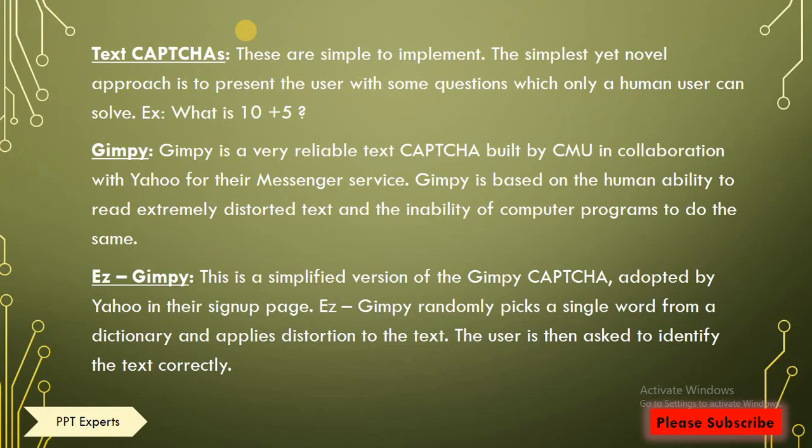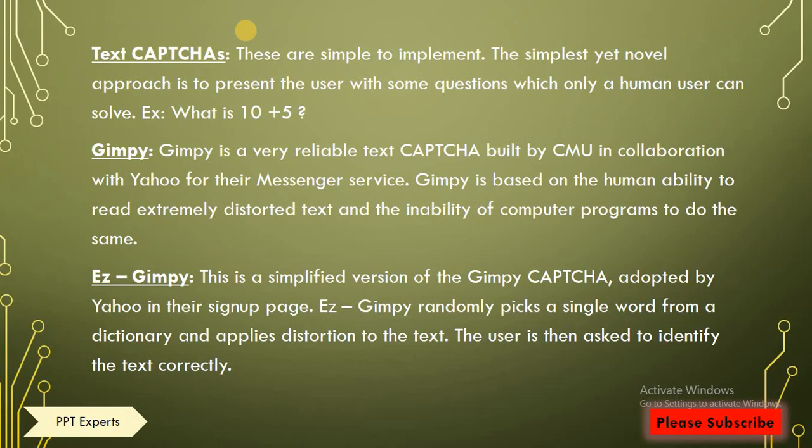Next is GIMPY CAPTCHA. GIMPY is a very reliable text CAPTCHA built by CMU in collaboration with Yahoo for their messenger services. Gimpy is based on the human ability to read extremely distorted text and the inability of computer programs to do the same. So, Gimpy uses distorted text which only humans can identify, and the machines fail to identify these texts. And these were developed for Yahoo's messenger services.